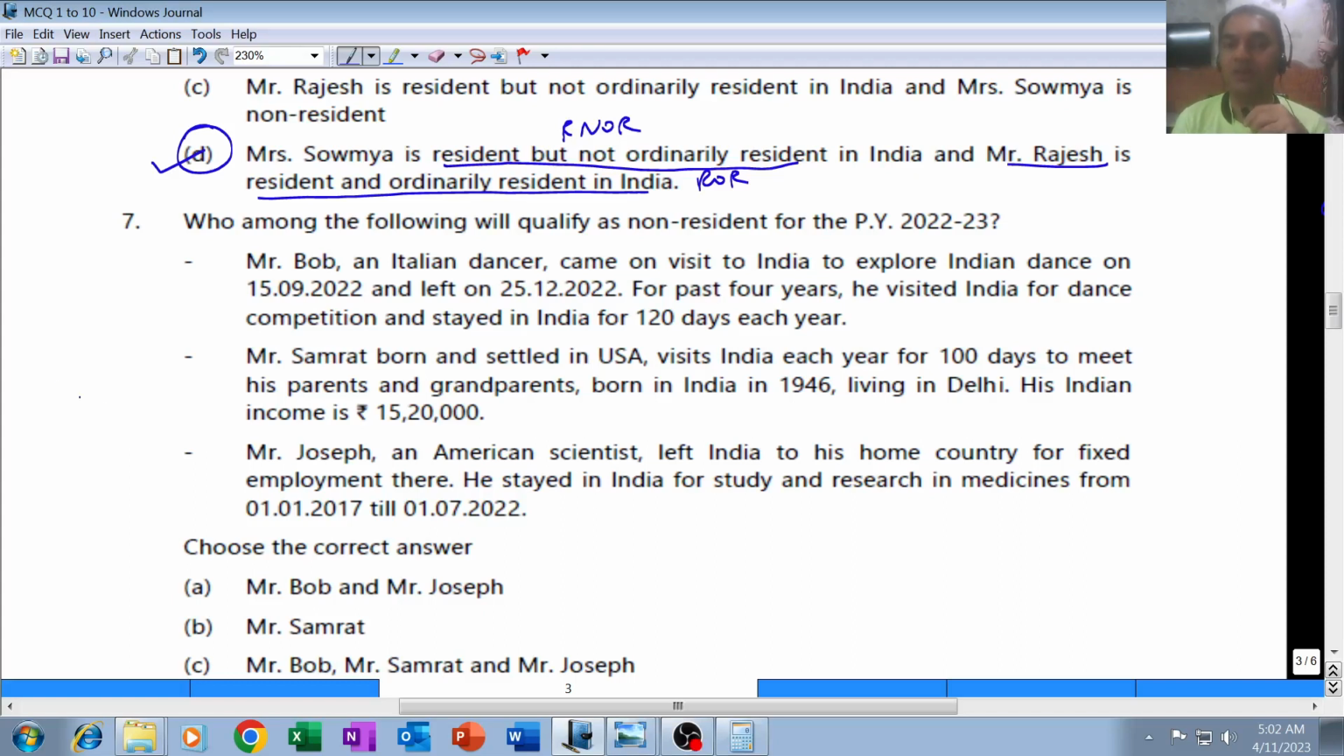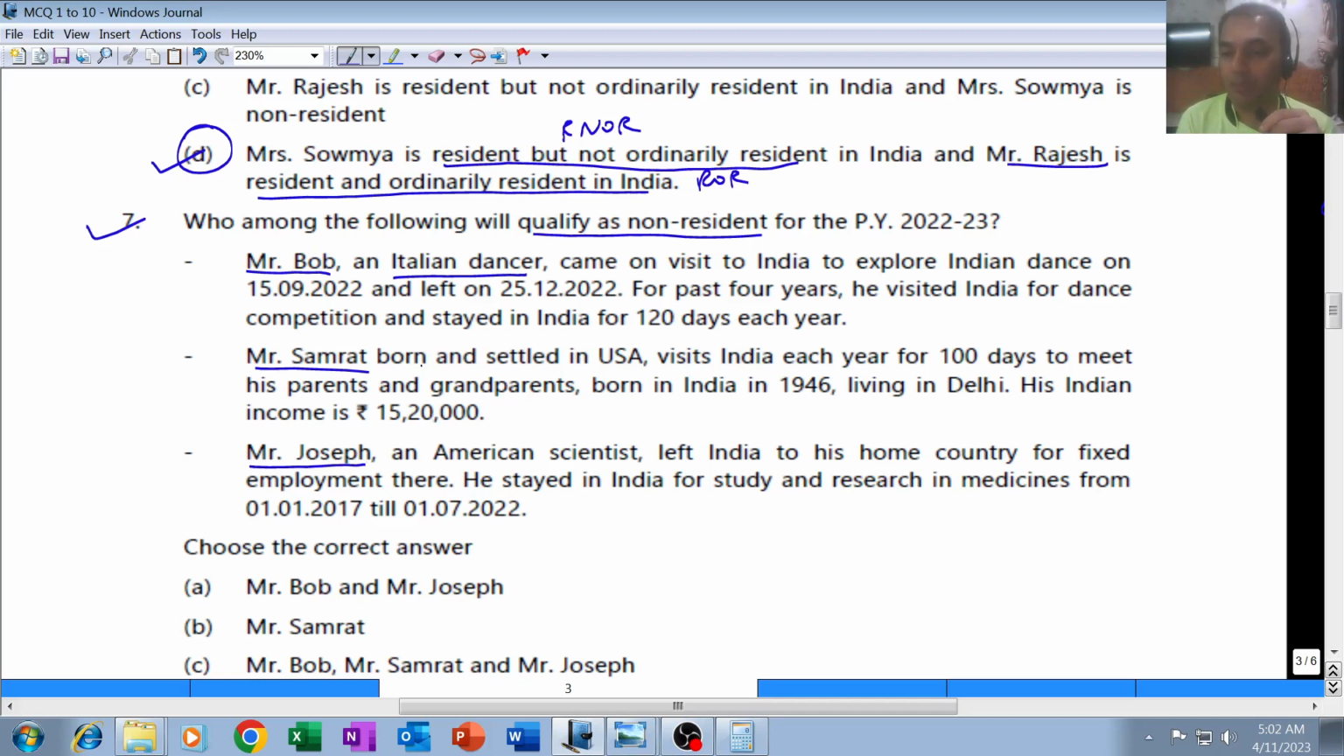Now MCQ 7 again on residential status. It says who amongst the, but here there are three people involved. Let's understand. Who among the following will qualify as non-resident for the previous year 22-23? Three people are given: Mr. Bob, Mr. Samrat, and Mr. Joseph. Out of these three people, Bob is an Italian dancer.